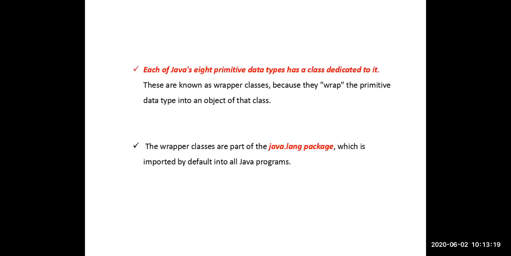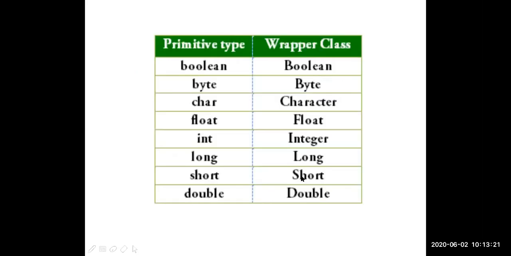Clear? For the 8 primitive data types, we have 8 wrapper classes. They are Boolean, Byte, Character, Float, Integer, Long, Short, Double. All these are the corresponding wrapper classes for each primitive data type.